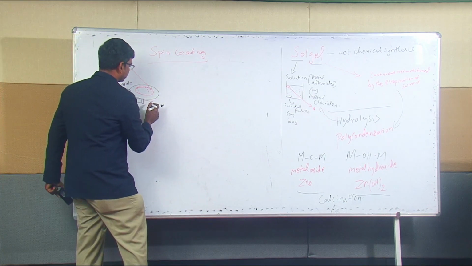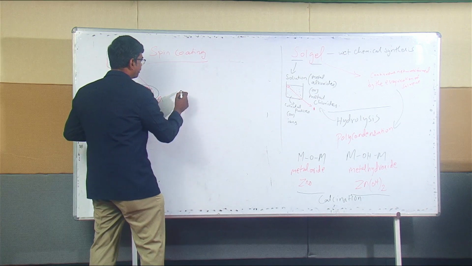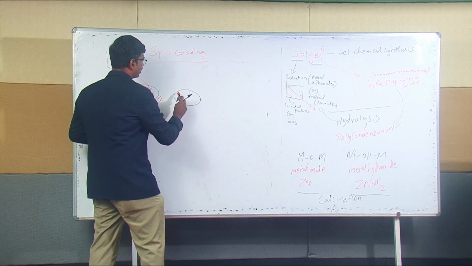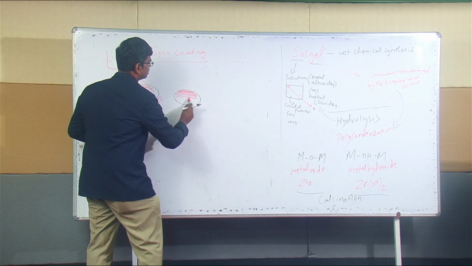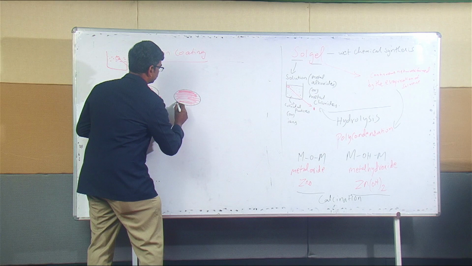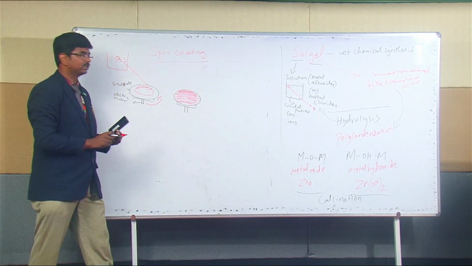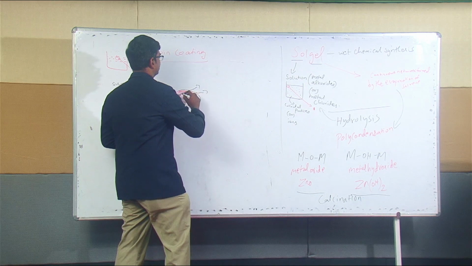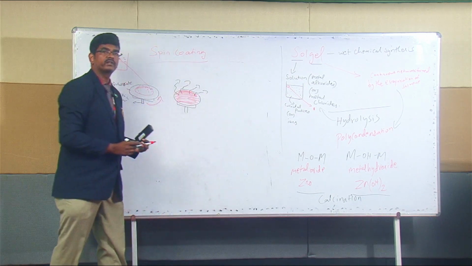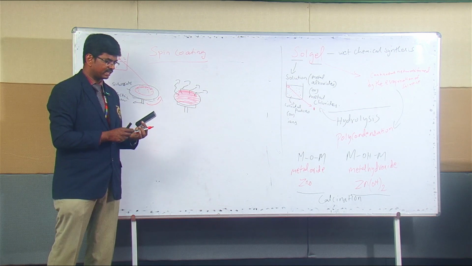Later on it is spun at a certain speed. When it's spun, the solute particles are evenly distributed. That means whatever solution we have taken on this is evenly distributed like this. After it is evenly distributed, we can stop it so that the solvent evaporates. As the solvent evaporates, we get a thin film. So this is how the spin coating method is done in order to synthesize the nanomaterial.